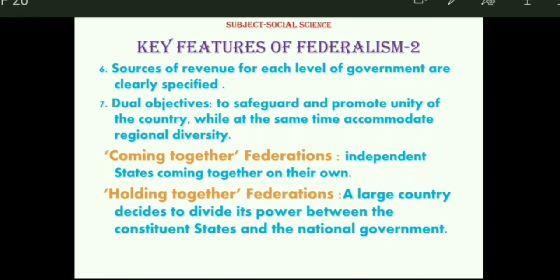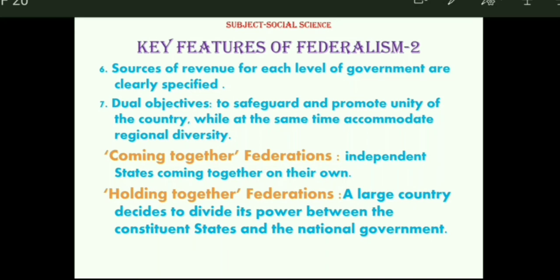Here the word given is holding together because after attaining independence, it was found in India and also in other countries wherever holding together federation exists, that there was a tendency of getting separated, or maybe making efforts in the future to get separated from the larger country. So the structure was made in order that the center should hold more power compared to the state.